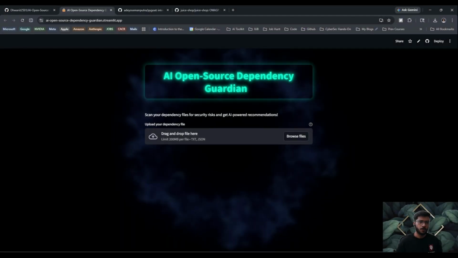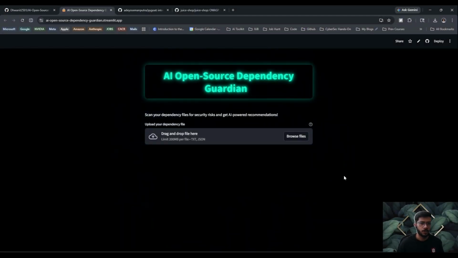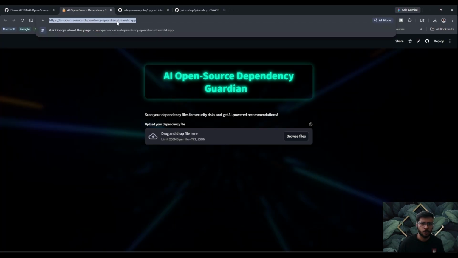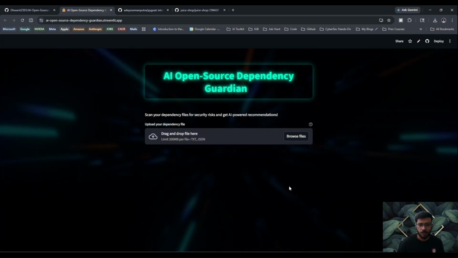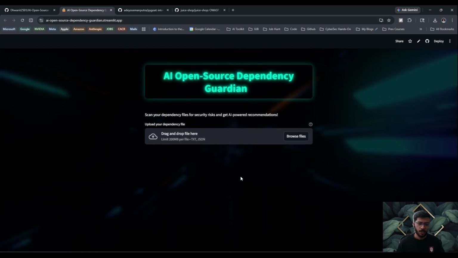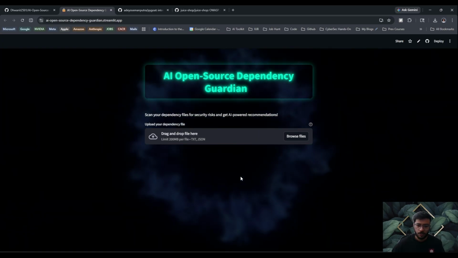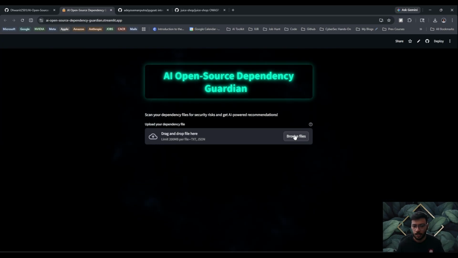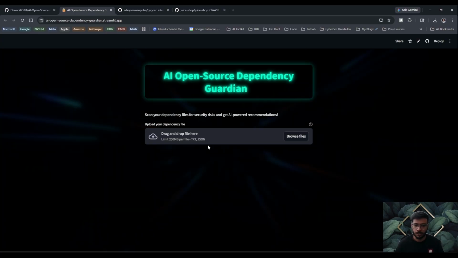Okay, let's get going with the demonstration part. So the users can basically use this particular URL in order to access this particular scanner. A few things to notice: you can upload either a requirements.txt file or a package.json file, and the limit has to be 200 MB, that is the file size.